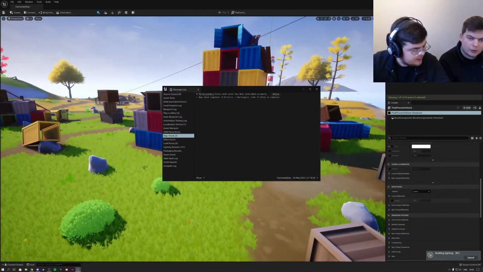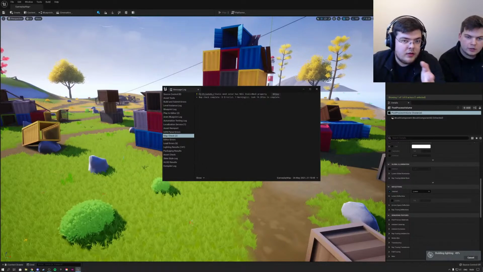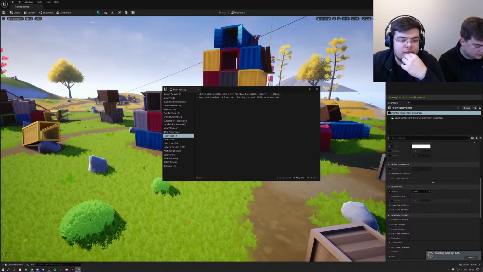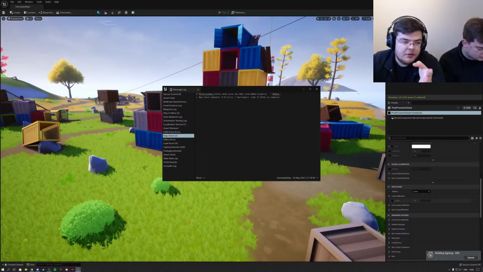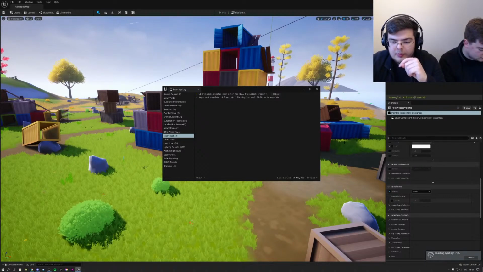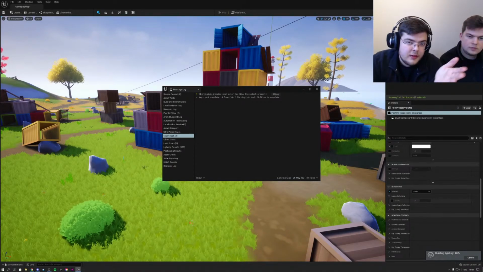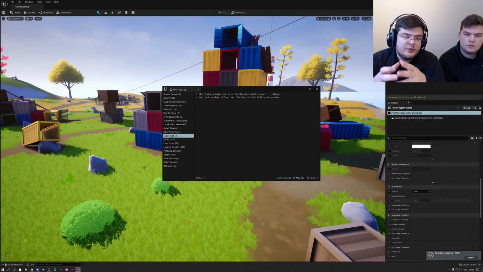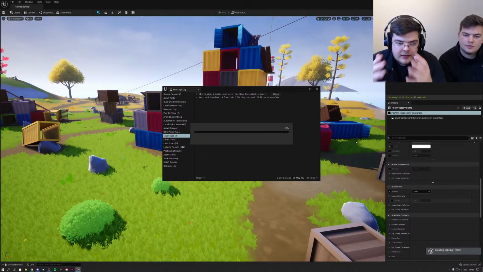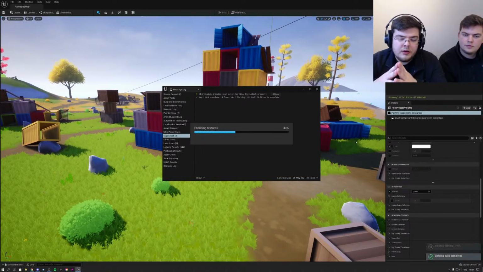Are you talking about our movement in our game right now, or are you talking about the demo that the engine showed? Because the demo that the engine showed, I could download it. It's 100 gigabytes, so it would take me a while to download it. But if you guys have any specific Unreal Engine 5 videos that you want me to explore, or any ideas or features in Unreal Engine 5,